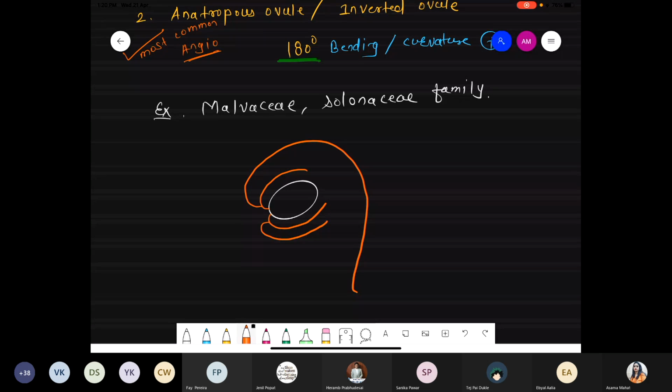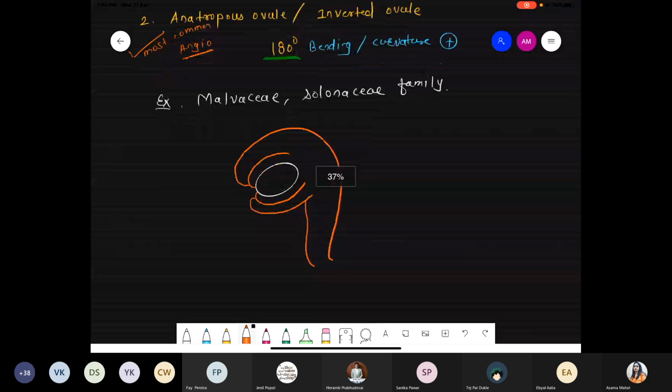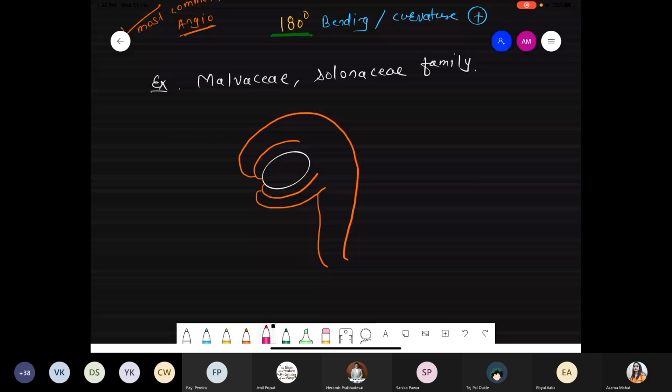Use pencil, because maybe you could make a mistake in the diagram. This one. So what do you observe from the first and the second diagram? If you see the micropylar end, it will be bent towards the downward. And at the exactly opposite side, there is the presence of the chalazal end. The chalazal end is not important here. We have to focus only on the micropylar end.